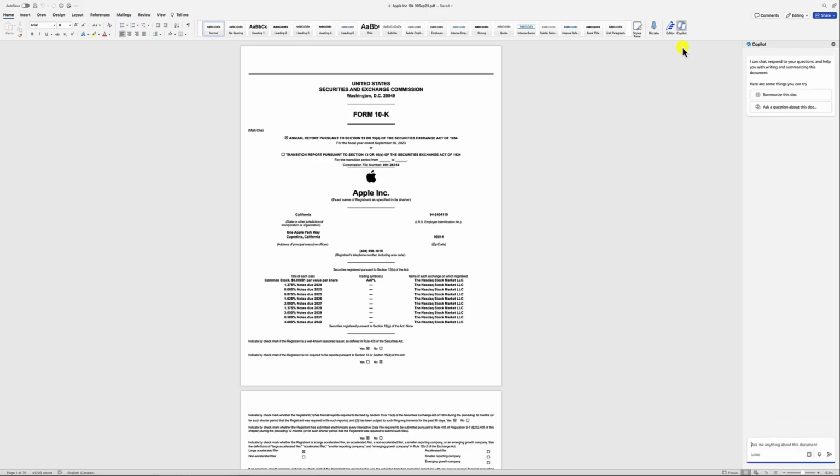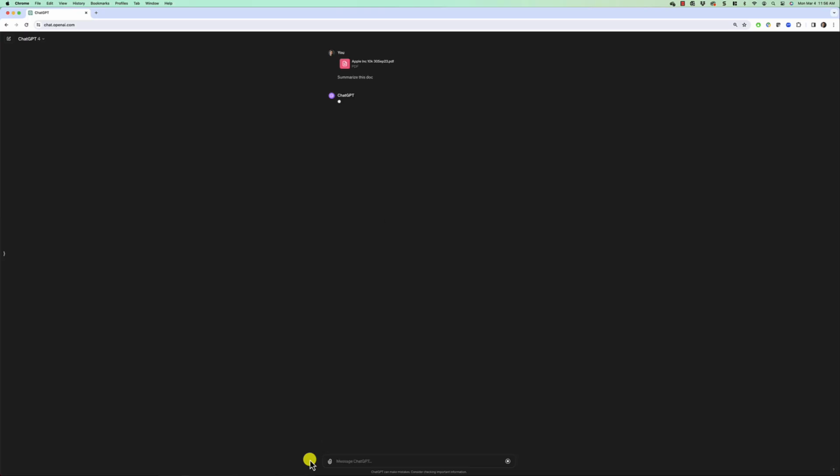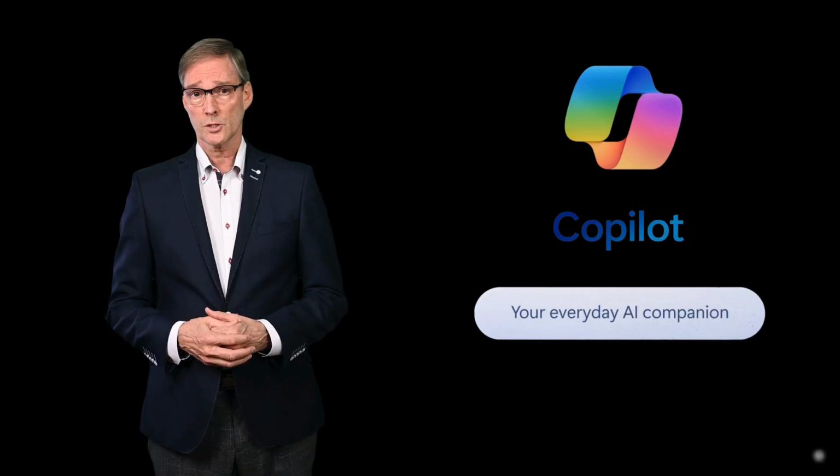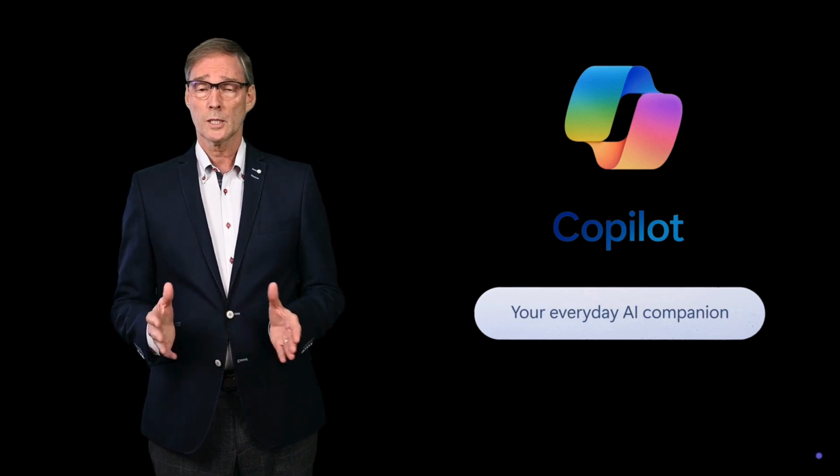We'll go through the good and the bad so you can decide when to use Copilot and when other tools like ChatGPT are a better option. By the end of this course, you'll be able to use Copilot as a powerful and reliable assistant that can help you with any document-related task.